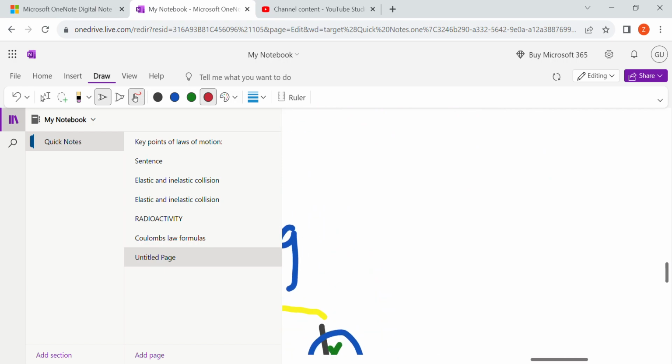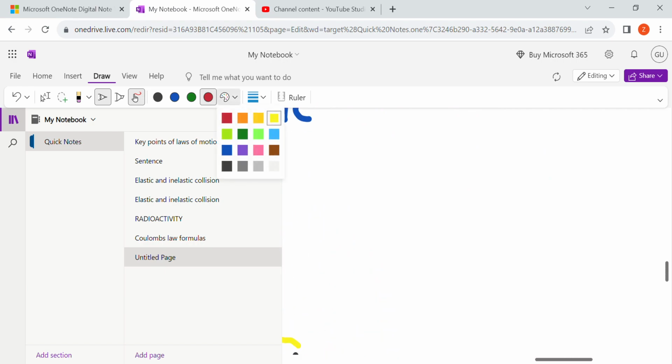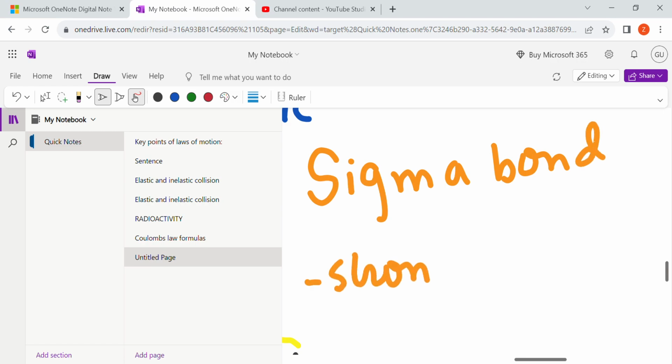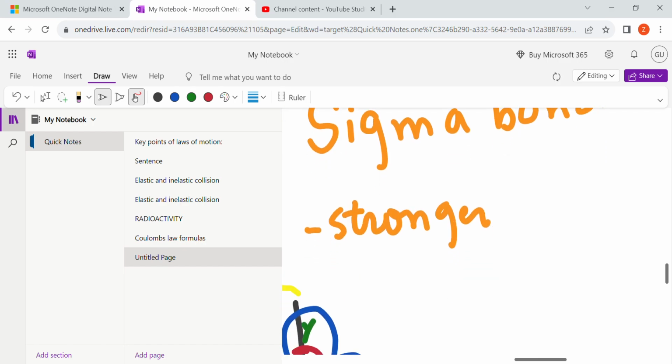अब यहाँ पे हम सिग्मा बॉन्ड के बारे में बात करने लगे. मैंने आपको वर्बली बता दिया था. सिग्मा बॉन्ड मैंने बताया कि it is stronger than the pi bond, because when it is stronger it would release energy, and energy release करने की वजह से it would get less reactive.